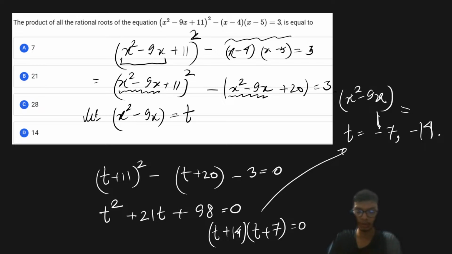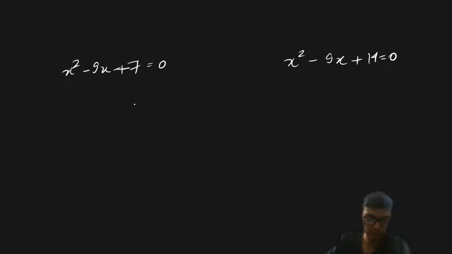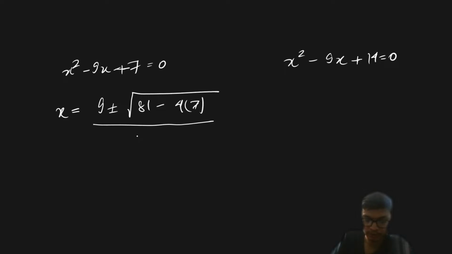So from the two more roots, it is all about calculation. This is one quadratic equation and this is the second quadratic equation to get the roots. Sorry, plus 14 it will be equal to 0. From here, if you find the roots by the Sridharacharya formula, it is going to be 9 plus or minus square root of 81 minus 4 times 7, whole divided by 2, and from the other you will have 9 plus or minus square root of 81 minus 4 into 14, whole divided by 2.